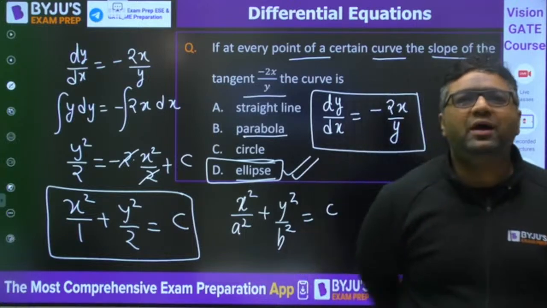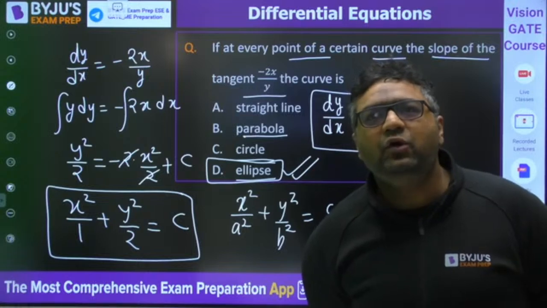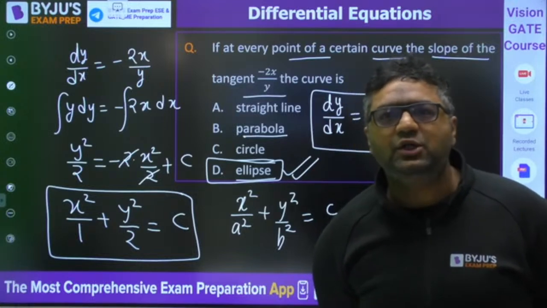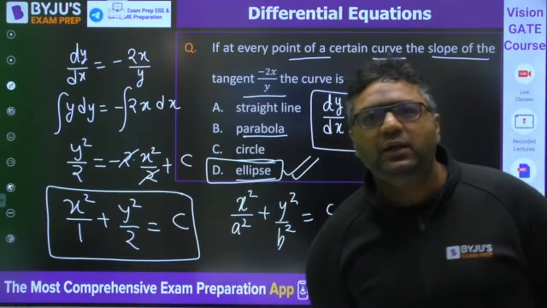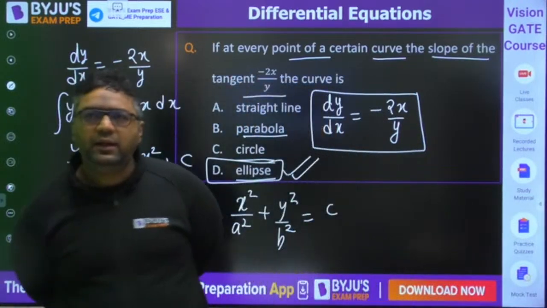Everybody understood? Those who have given the wrong answers, please tell me, did everybody understand? Very good, very good. Especially those who have given the wrong answer, understood or not? Ellipse is the right answer. Yes, Aritro, yes, Vineet. Clear?